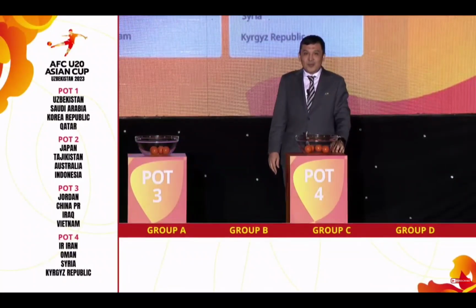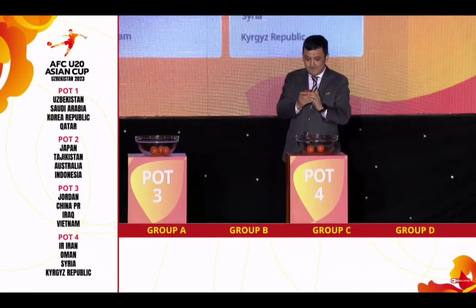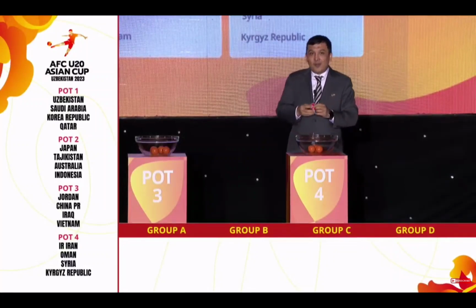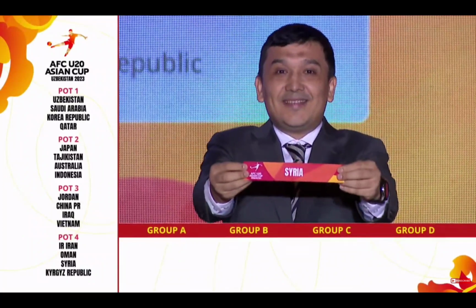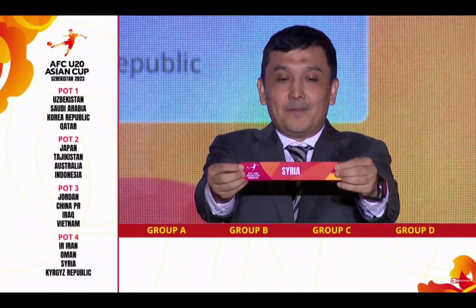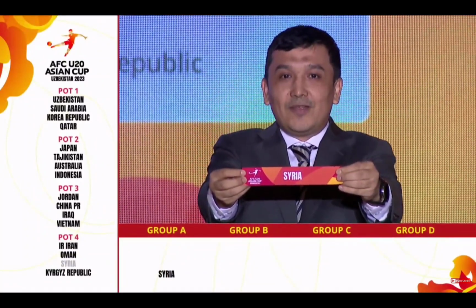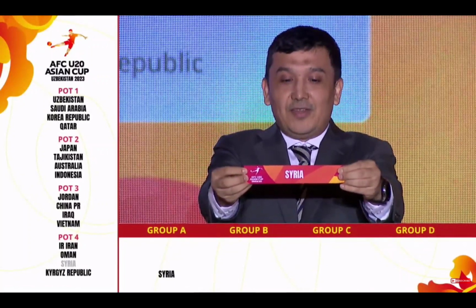Without further ado, allow me to do the draw of the first team for this day. Going to group A, position 4, and playing the opening match against the hosts Uzbekistan, we have Syria. The lowest ranked team in these qualifiers, they qualified as the lowest second best team, but a very strong and passionate team. Back in the final competition since 2012, Syria takes position 4 in Group A.